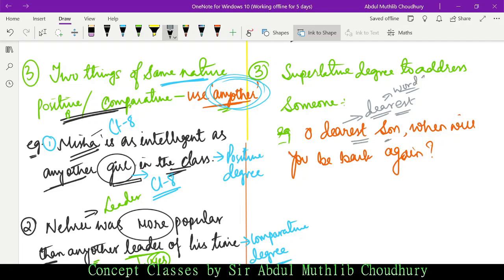And how do we know that this is a superlative degree? It is because of the usage of est. When do you use est? We use est in case of one syllable adjective. I hope I'm clear with this concept.